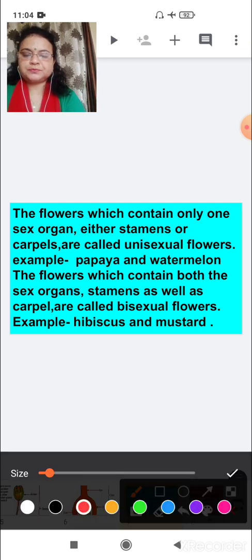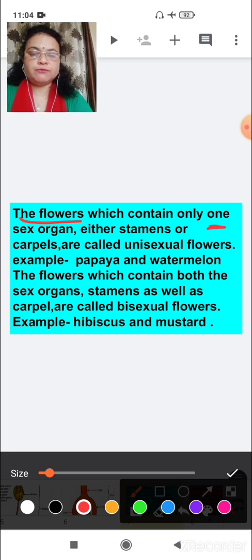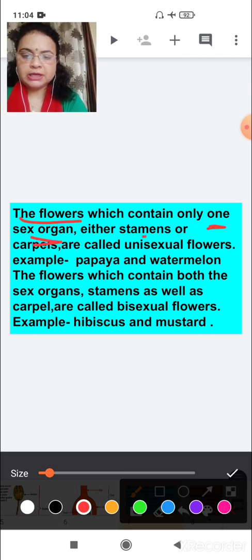See children, the flower which contains only one sex organ, here you can see only one. What are the sex organs of the flower? Either stamen or carpel. The flower which contains only one reproductive organ, either a stamen or a carpel, is known as unisexual.